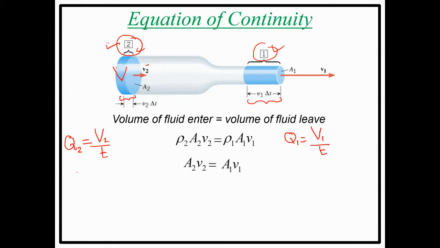What did you say? It's equal to Q, what is Q? Fluid flow, which is equal to volume divided by time. Yes, you're right. How much time is needed to cross this area? How much time is needed to cross this area? Clear.